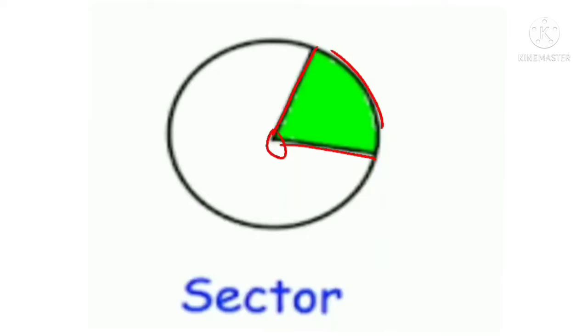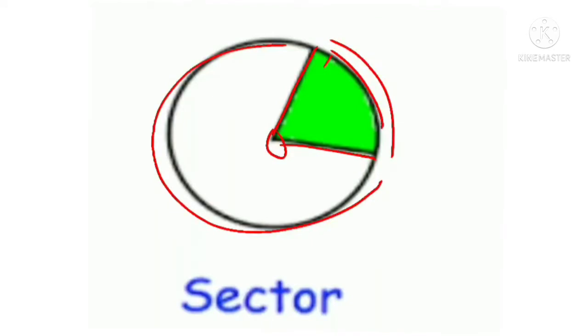A sector can also be divided into two sectors. The minor arc and two radii form the minor sector. The major arc and two radii form the major sector. So the circle is divided into two corresponding sectors: the minor arc with two radii is the minor sector, and the region containing the major arc is the major sector.